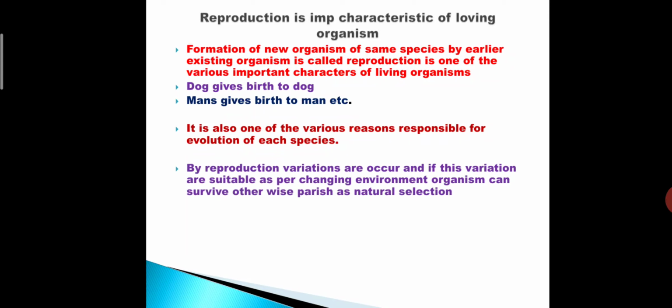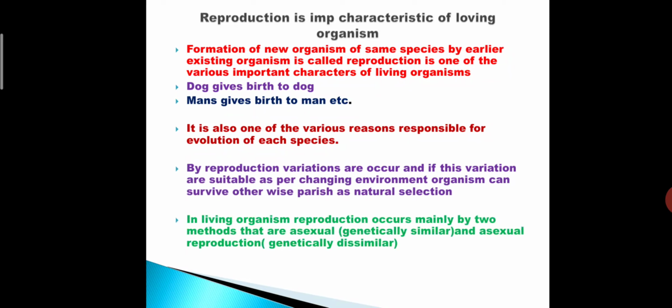Chromosomal interchanges take place, chromosome numbers are exchanged or changed, and due to that some variations occur. If these variations are suitable as per the environment, only then the organism can survive in nature. If not matching the surroundings, that organism perishes or dies from the environment as per natural selection. And in living organisms, reproduction occurs mainly by two methods.